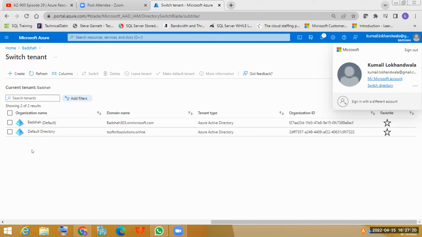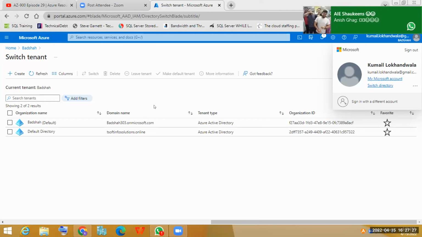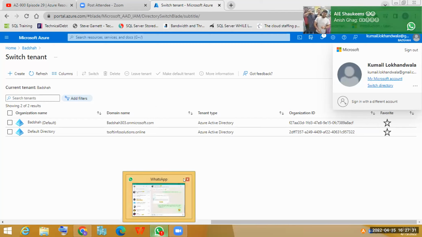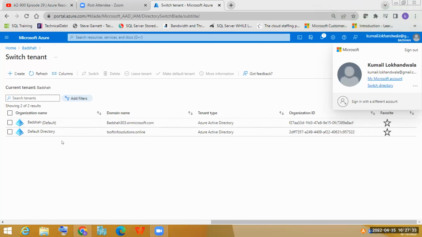Okay, let's keep this topic aside. We will repeat it again. As of now, don't get confused. Forget this one; we will repeat it in full detail. Let's focus on purchasing a subscription again. Forget why you are seeing these two. Let's assume that you have just logged in on the Azure portal, and the moment you log in,